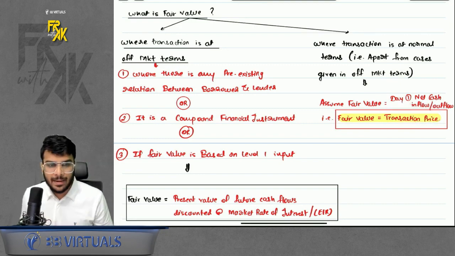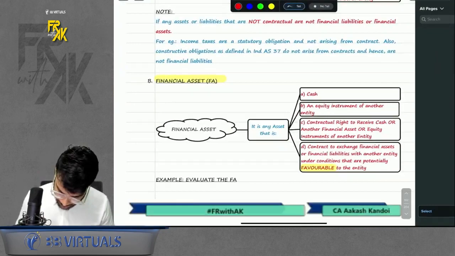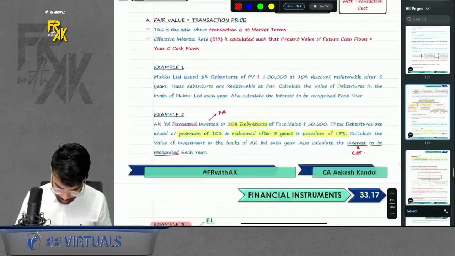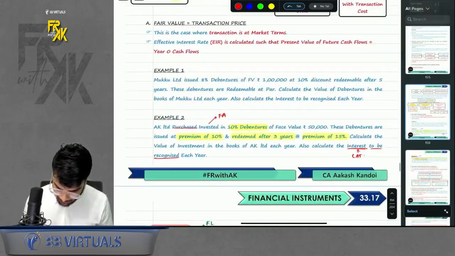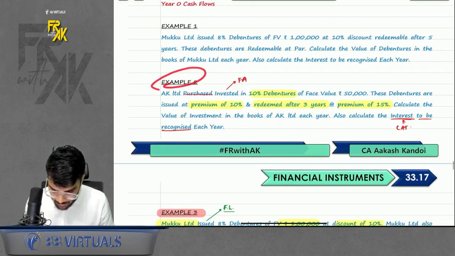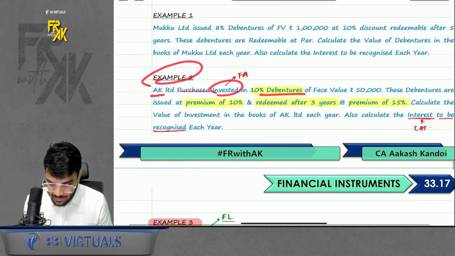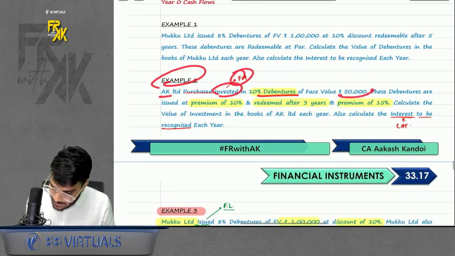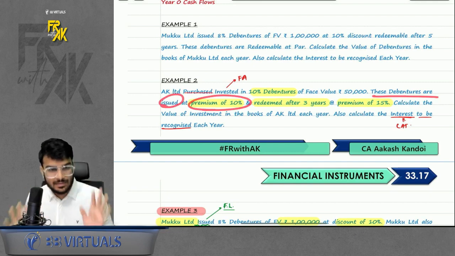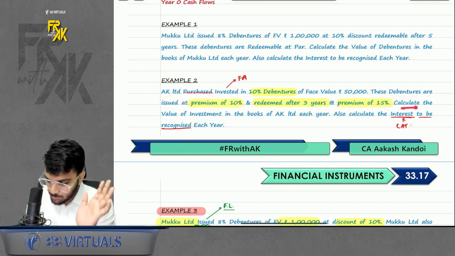To understand things better, let's take one example. In my textbook you can find one example, example number 2. You can read this example. What do we say? Let's say AK Limited invested in 10% debentures. That means it invested, it is a financial asset for him. Face value was rupees 50,000. These debentures are issued at a premium of 10%, and redeemed after 3 years at a premium of 15%. Calculate the value of investment.